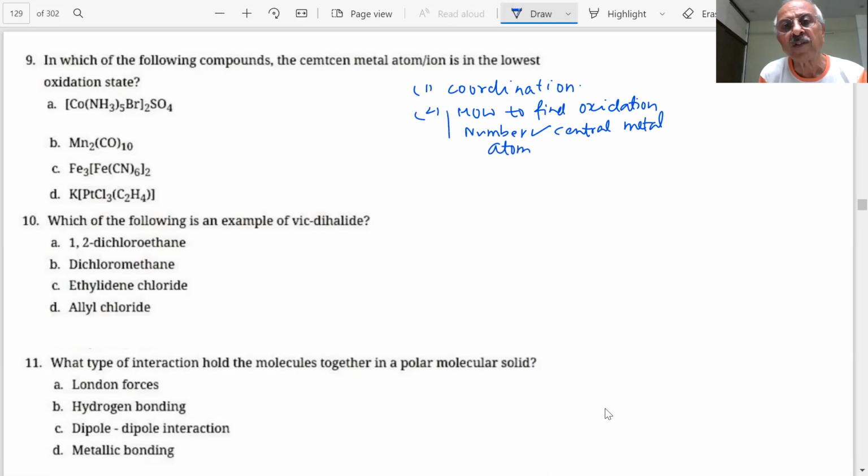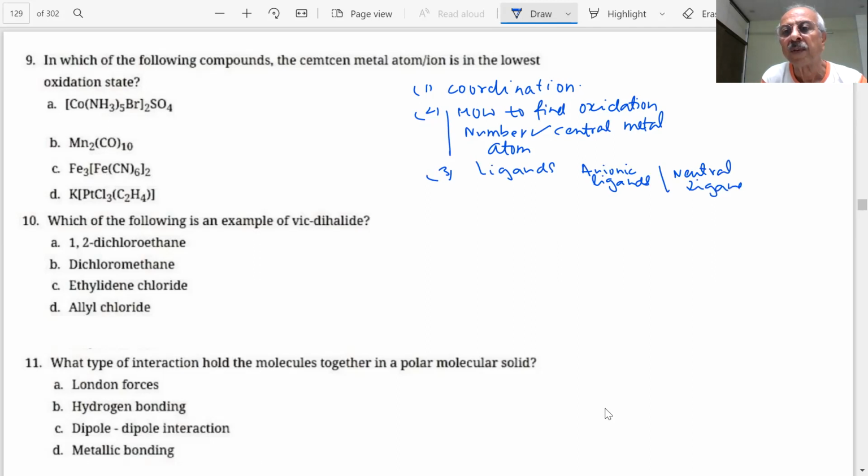So this is important. How do we find it? For that, we have shown you that there are ligands. What type of ligands have I shown you? Anionic ligands. Then we have shown you neutral ligands. In anionic also we have shown monodentate, bidentate.